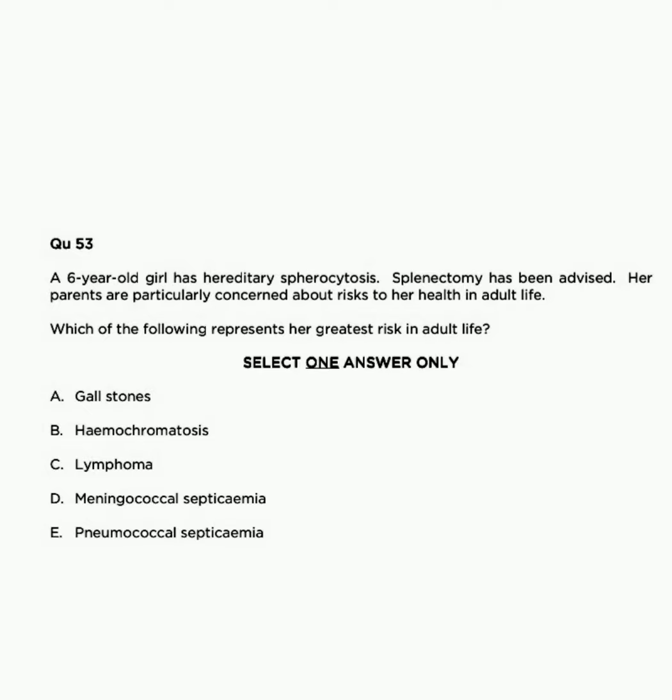The question is, a 6-year-old girl has hereditary spherocytosis. Splenectomy has been advised. Her parents are particularly concerned about the risk to her health in adult life. So, the answer to the question is pneumococcal septicemia. I am explaining hereditary spherocytosis, then the answer will be clear.